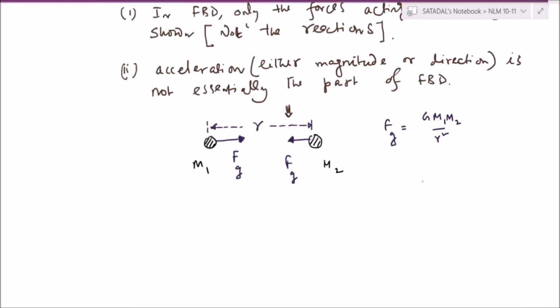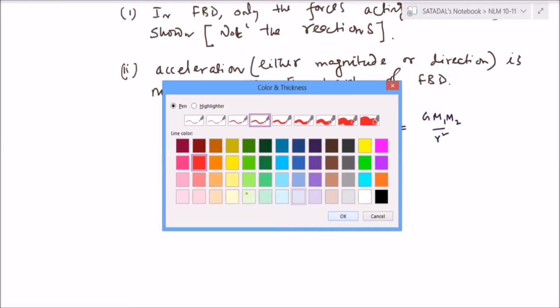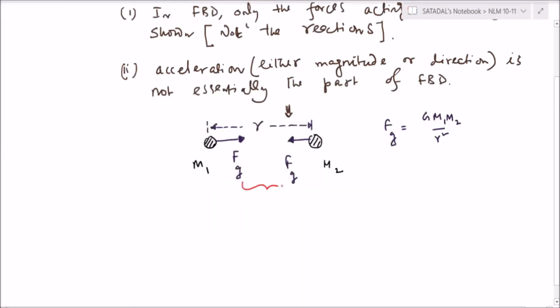So what we have to know further from here is these two forces, they form action-reaction pair, as per Newton's third law.